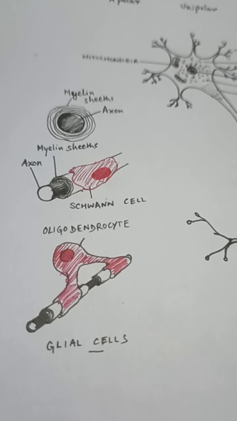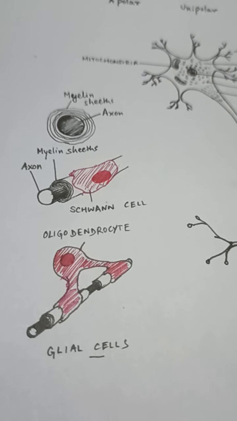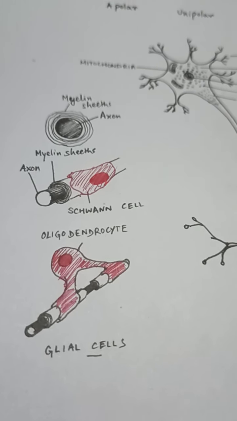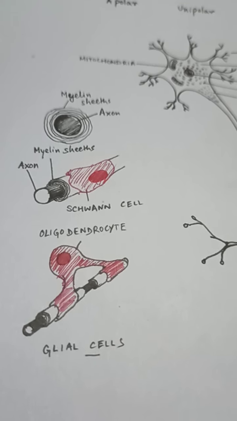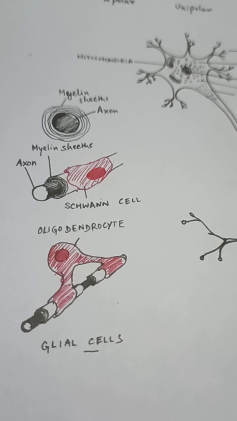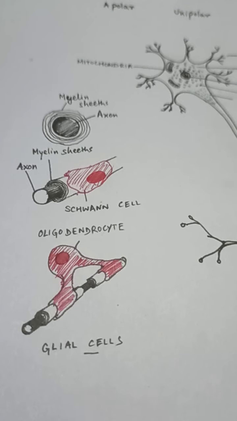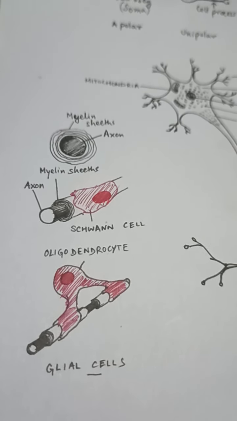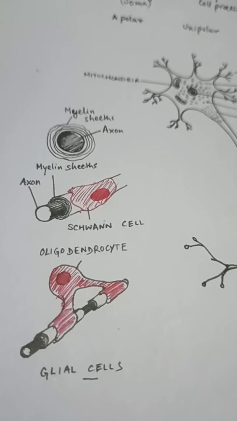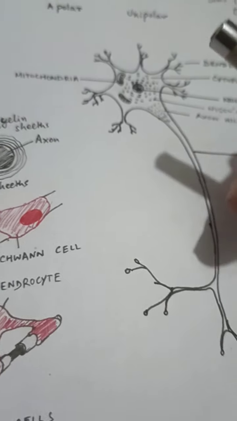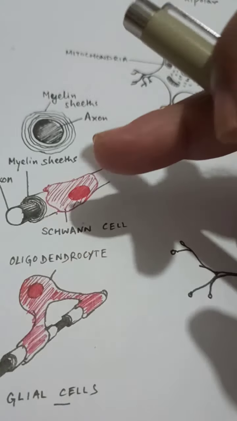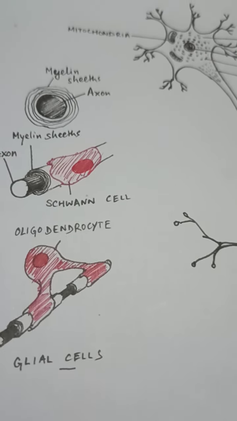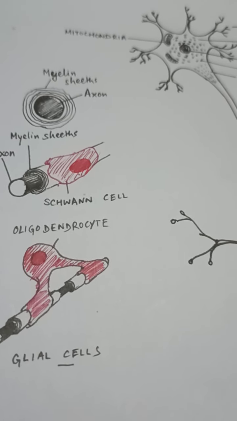And there is a very unique thing: the glial cell is responsible for the protection of all the neural cells. It is responsible for nourishment of the neural cells. It is responsible for repairing any damage in the neural cells. I said that minor damages can be repaired by this type of cells. And finally, it has the property of mitosis, which is not there in the neural cells. These cells are capable of undergoing mitotic division and can increase their number as per requirement.